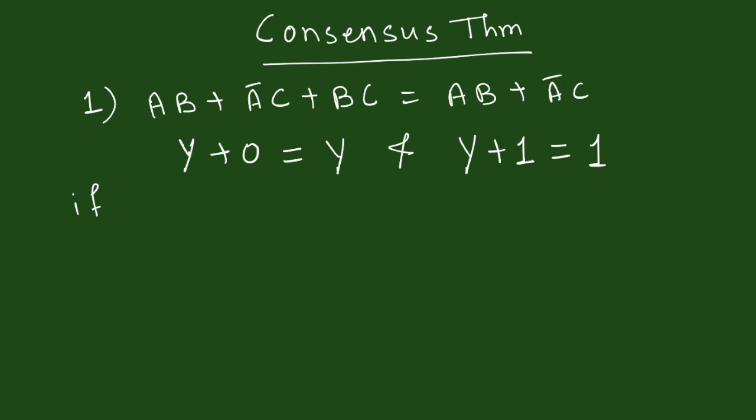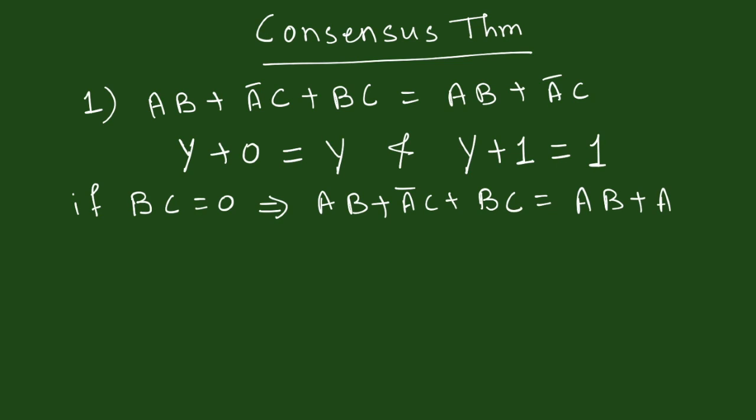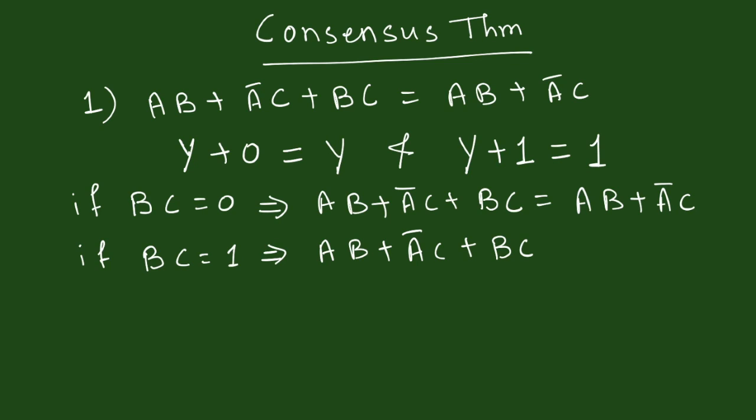So, if BC is equal to 0, it implies that AB or A bar C or BC will be equal to AB or A bar C, whereas if BC is equal to 1, it will imply that AB plus A bar C plus BC, that is AB or A bar C or BC, is equal to 1.